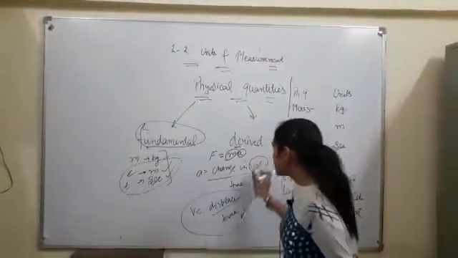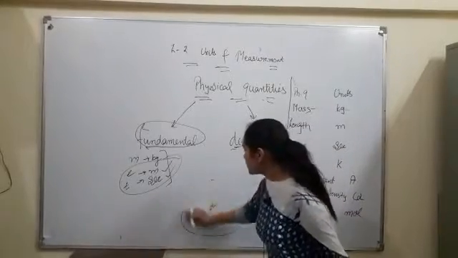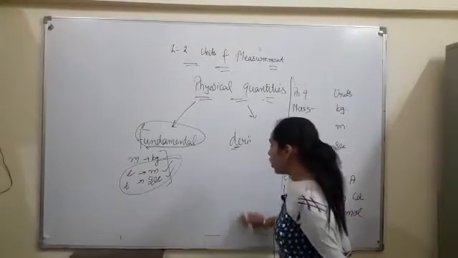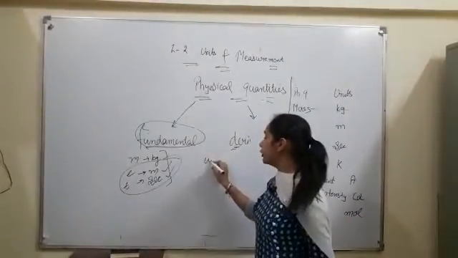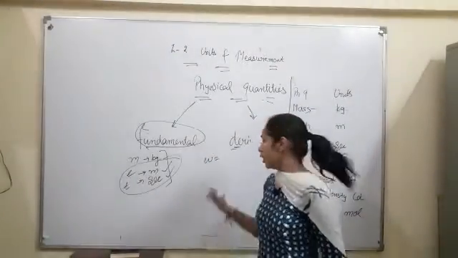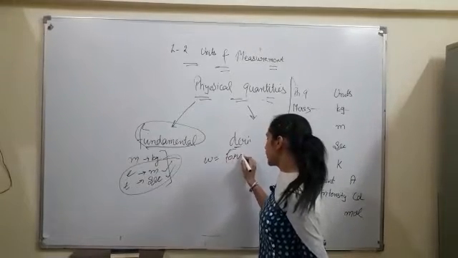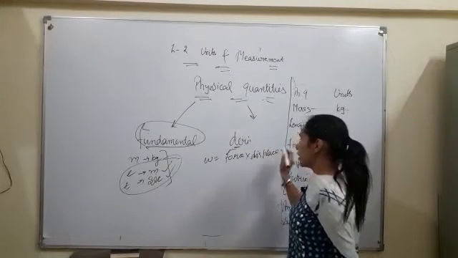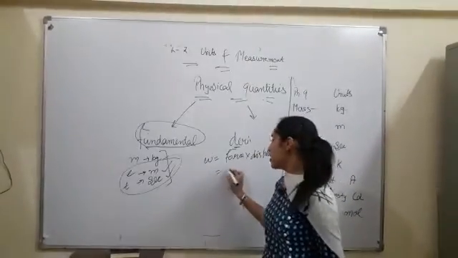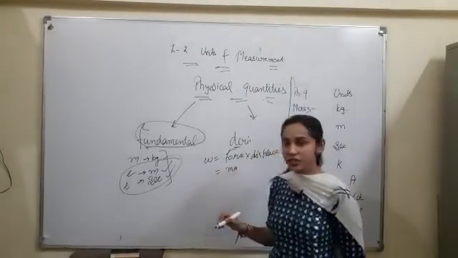Another example I can take. We know about work done. Work done is equal to force into displacement. Force is mass into acceleration.